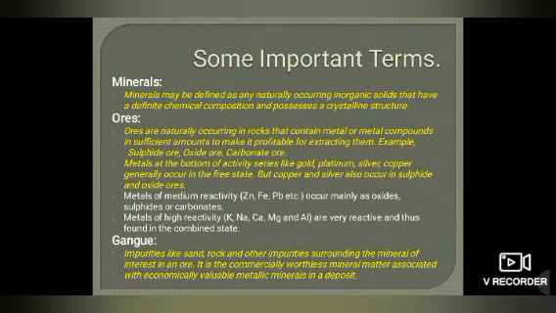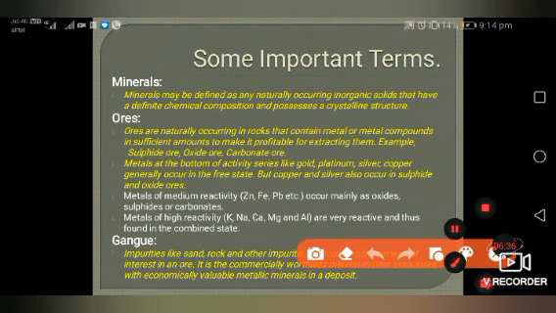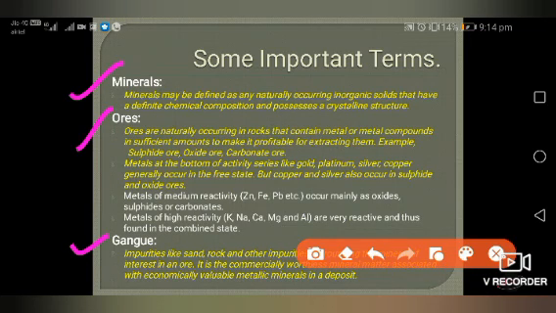Okay, some important terms. As we said, we introduced mineral, we know now ore and gangue. So let's understand first the definition of minerals. Sometime it is coming in 1 mark. Minerals may be defined as any natural occurring inorganic solids that have a definite chemical composition and possess a crystalline structure. Whereas ore is what? Ore are naturally occurring in rocks and contain metal and metal compounds in sufficient amount to make it profitable for extracting them. For example, sulfide ore, oxide ore, carbonate ore are there.